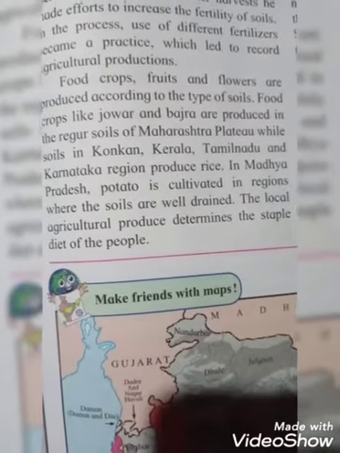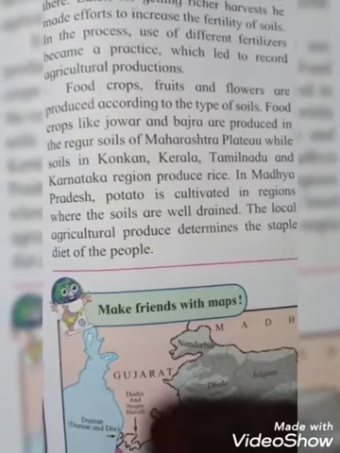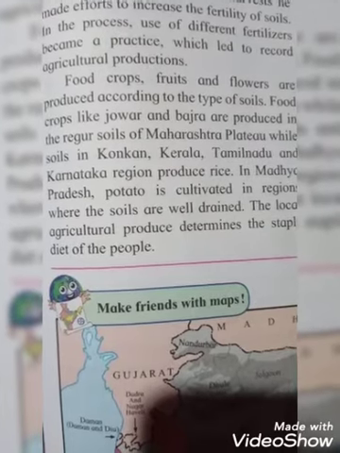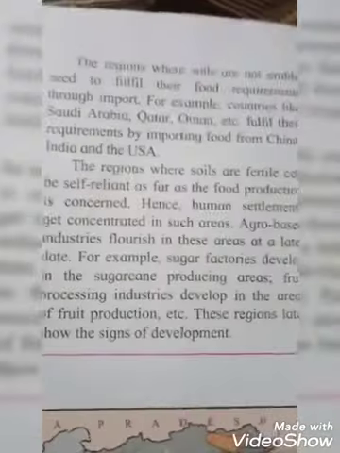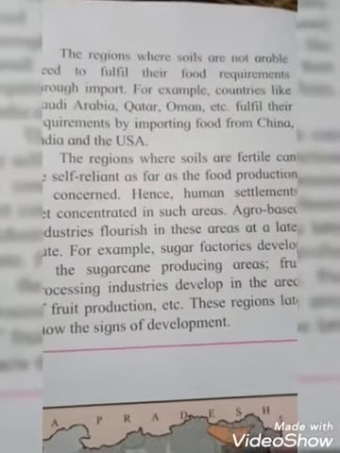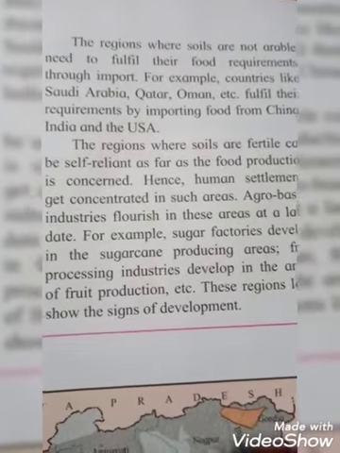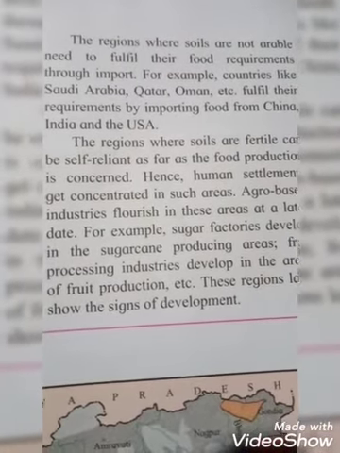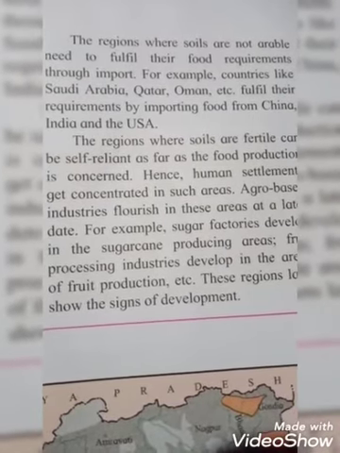The local agriculture produce determines the staple diet of the people. And in this way, students, different types of soil are good for different types of crops. So examples are given here. Students, the regions where soils are not arable need to fulfill their food requirements through imports. For example, countries like Saudi Arabia, Qatar, Oman, etc. fulfill their requirement by importing food from China, India and USA.